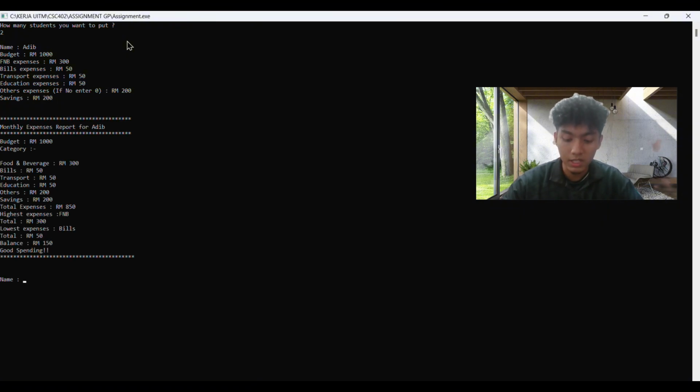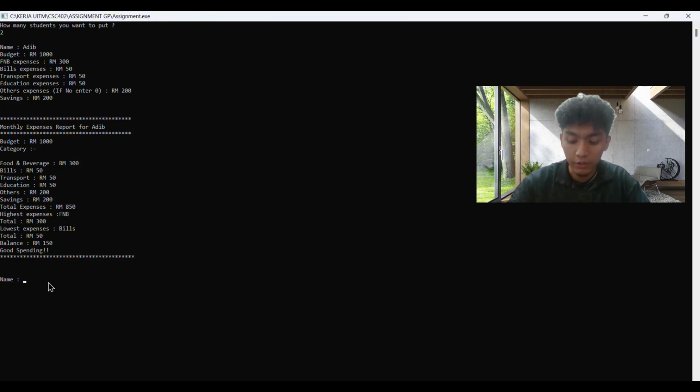So for the expenses report, it will say that my highest expense is food and beverage, and the bills is the lowest expense, with the balance of 150 ringgit, and the display message is good spending. For the overspend, we put, for example, Daniel, and the budget is around 1,000 also.